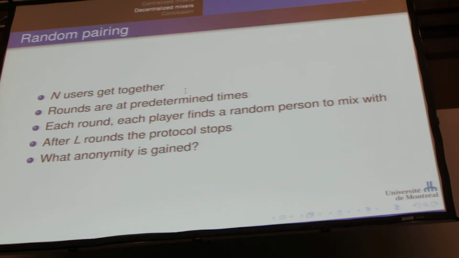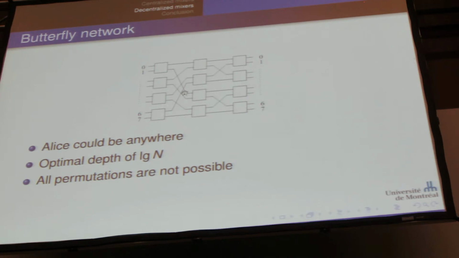But the downside of this approach is that you can be unlucky and just mix with a few people, always the same people, and then you've not really gained anything. So to answer this problem, there is the butterfly network, which has the interesting property that at the end of the execution, Alice could be anywhere. It's a log depth circuit, which is optimal for what we want here.